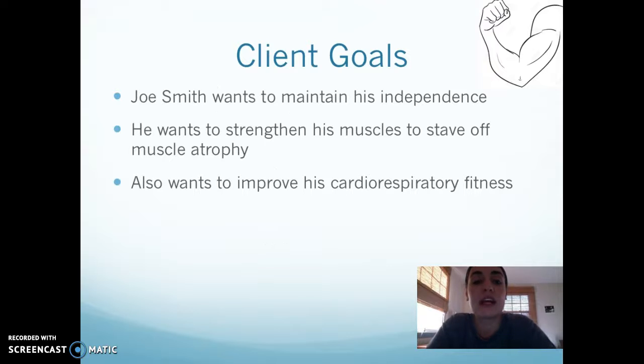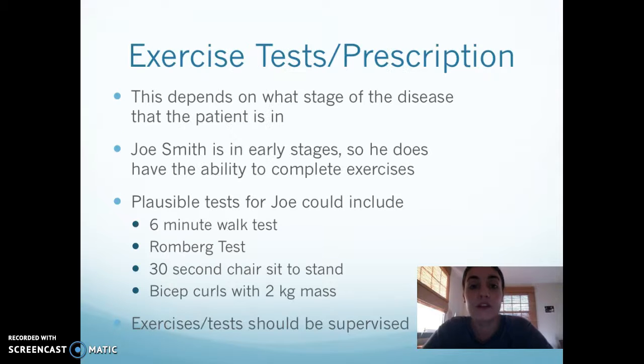His goals: he wants to maintain his independence because with ALS, it's likely that you will slowly lose it, so he wants to maintain it for as long as he can. He also wants his muscles to be strengthened to stave off the atrophy and wants to just improve his aerobic fitness as well. For exercise tests and the prescription, it really depends on what stage of the disease the patient's in.